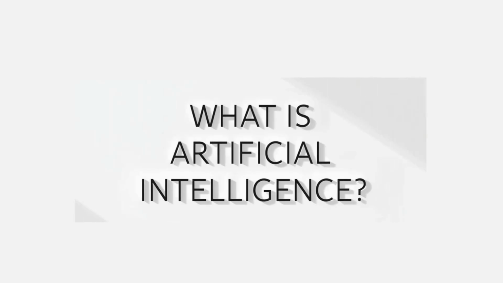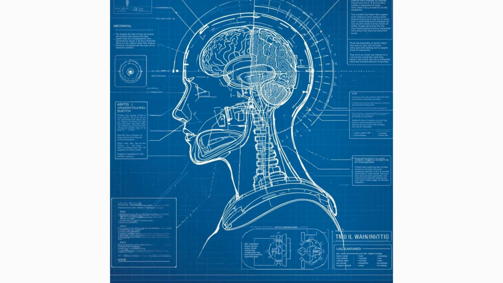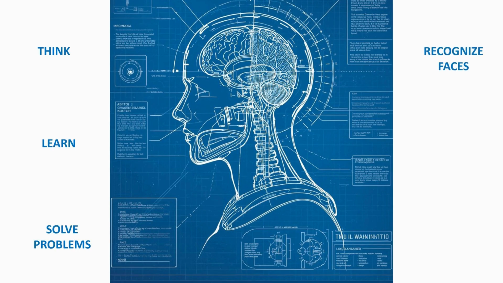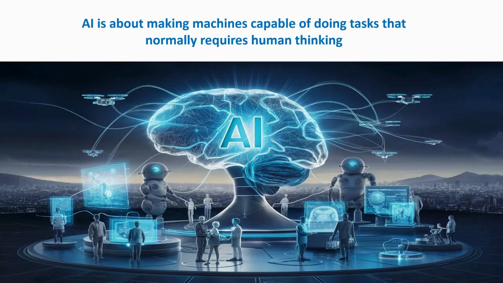What is artificial intelligence? Let's start with artificial intelligence, or AI. Humans are naturally intelligent. We can think, learn, solve problems, recognize faces, understand language, and make decisions based on experience. Now, imagine if you try to give some of this intelligence to machines so that they can think or act like humans. That idea is called artificial intelligence. In simple words, AI is about making machines capable of doing tasks that normally require human thinking.